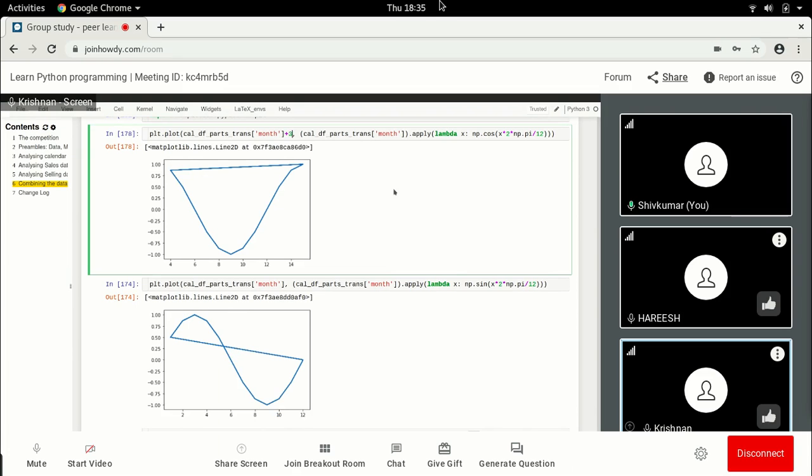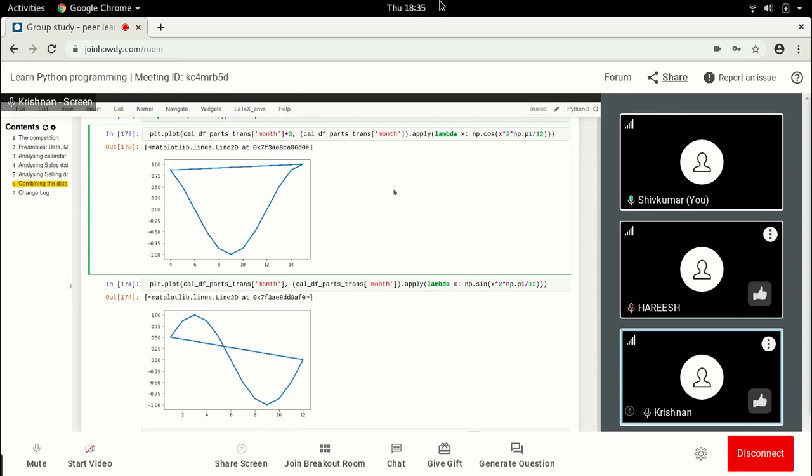So if you think about this kind of behavior and you look at the cosine function and the sine function, you'll see that the cosine function fits better, whereas the sine function has localized clusters a lot. The good part is we still have 1 and 12 not far from each other. But 1 and 11 are now very far. 2 and 11 are very far. 2 and 4 are close. But 2 and 4 being close doesn't really help that much, because there's not much common between February and April, really speaking.